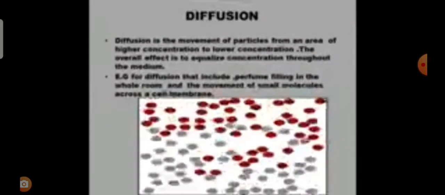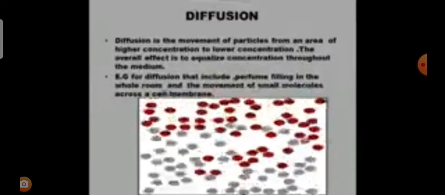Now we see the next process, diffusion. Diffusion is the movement of particles from an area of higher concentration to lower concentration. The overall effect is to equalize concentration throughout the medium. For example, perfume filling a whole room and the movement of a small molecule across a cell membrane.